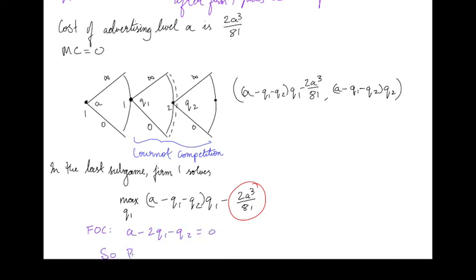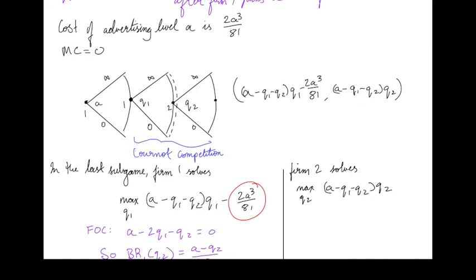So the best response of firm 1, given a choice Q2 by firm 2, is (A minus Q2) divided by 2. And we'll see here that this cost of advertising, 2A cubed over 81, doesn't play a role at all. As I said, that's because this advertising cost is a sunk cost when we get to this last subgame. In this last subgame, firm 2 solves the following problem.